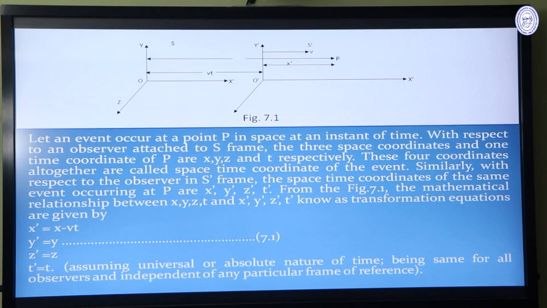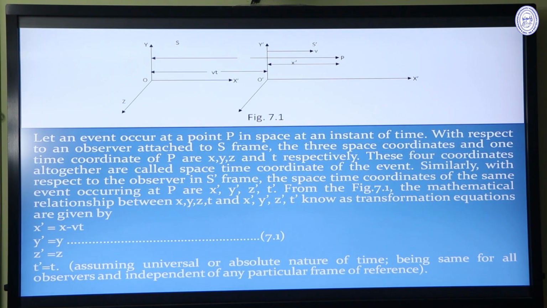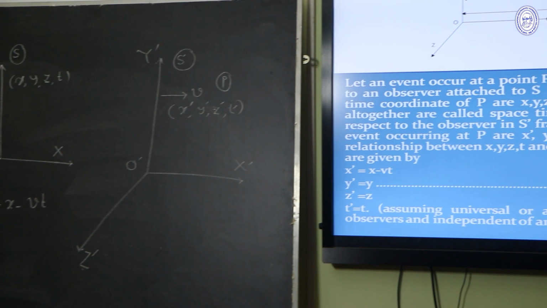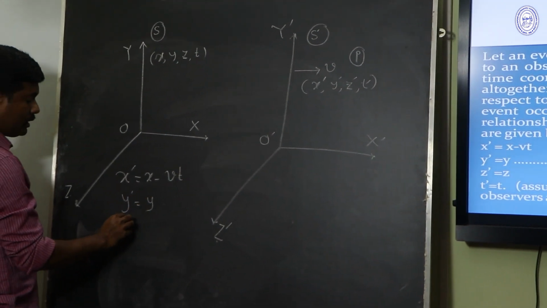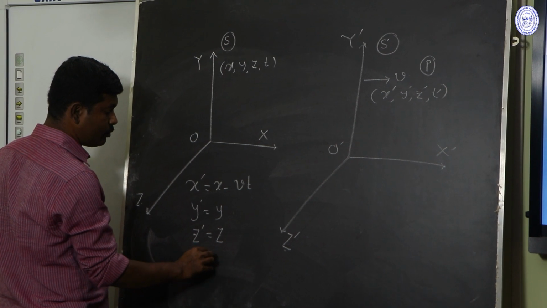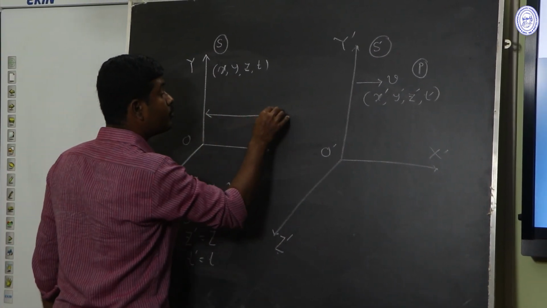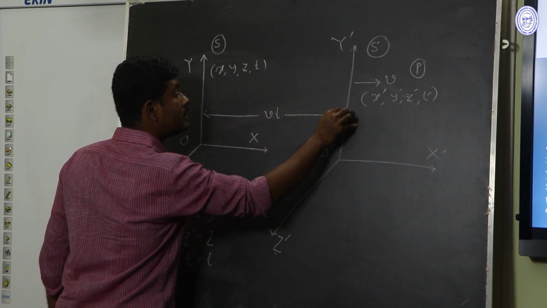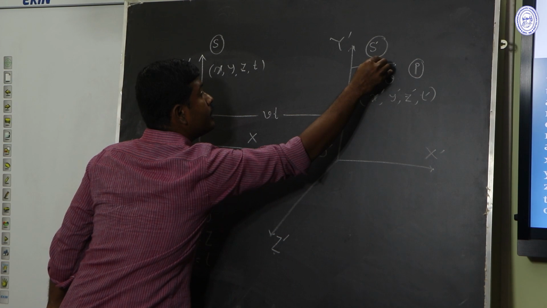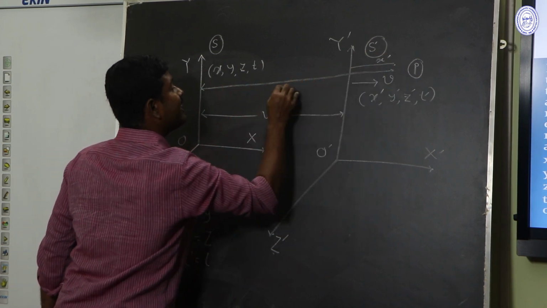This transformation relation, x prime equal to x minus vt, y prime equal to y, z prime equal to z and t prime equal to t. This is the vt distance. If this is the point P, this will be x prime and this will be x.